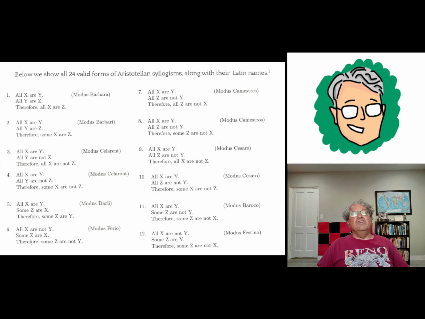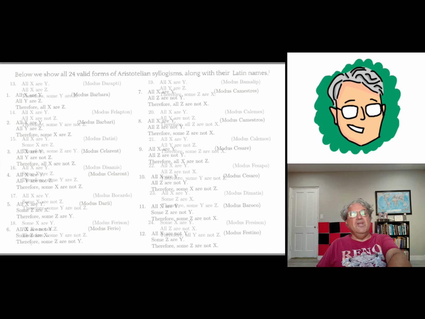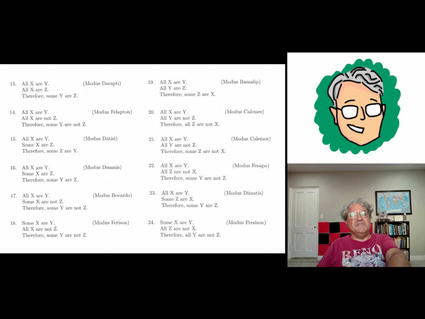And then there's a whole bunch of other ones. I'm not going to go through these, but it turns out there's a total of 24. All of these are logical. I think Aristotle came up with all of these. I don't think he proved them, but he knew they were true. And it also turns out this is a complete list. So any other supposed syllogism you can come up with that has premises and a conclusion of the form that I showed is not going to be valid. It has to be one of these 24 forms.